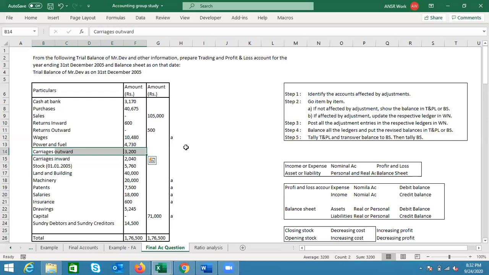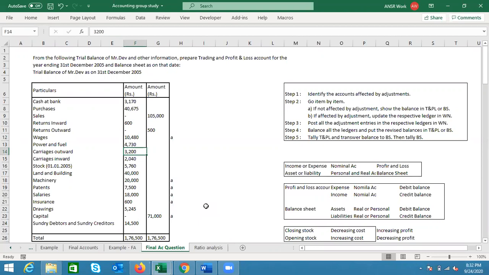For transporting those goods, whatever money you pay to the transportation company, it is that portion. Suppose you made 105,000 of sales during the year. All the customers told you, we are not coming to your factory, you send the goods to our office, we are giving you the location. So we had a transportation agency, and the lorries were arranged and all the loading and unloading was done. Then it went. We paid the transportation agency whatever money we had to pay. This 3,200 is the expense that you are making for sending the goods to the customers.